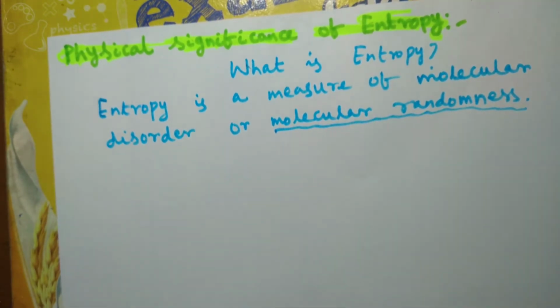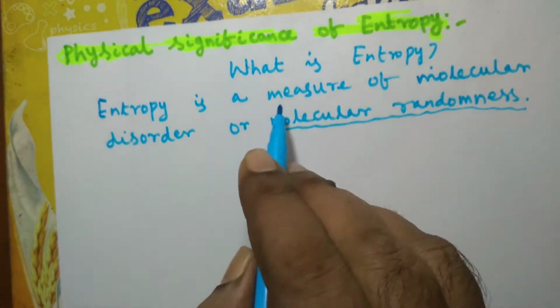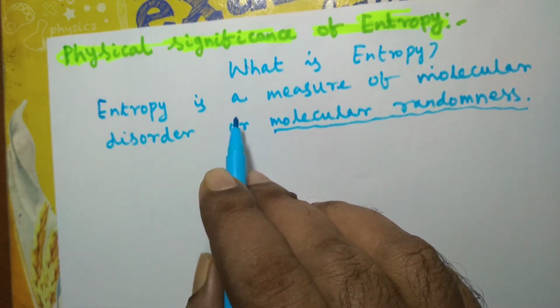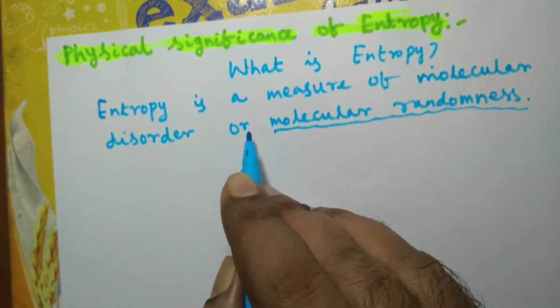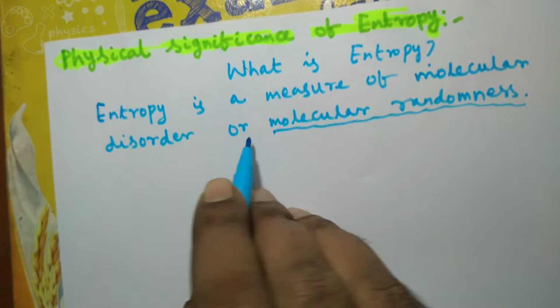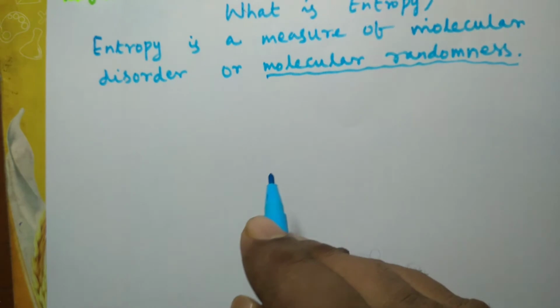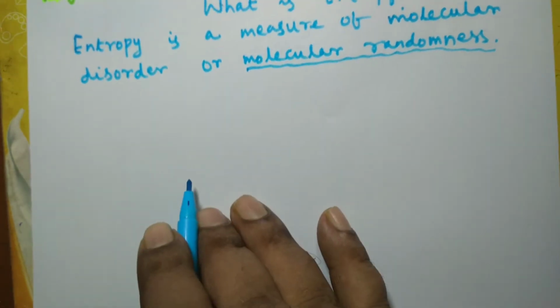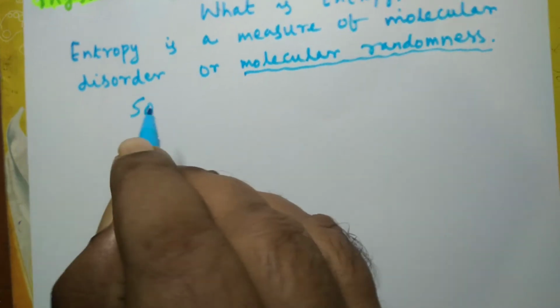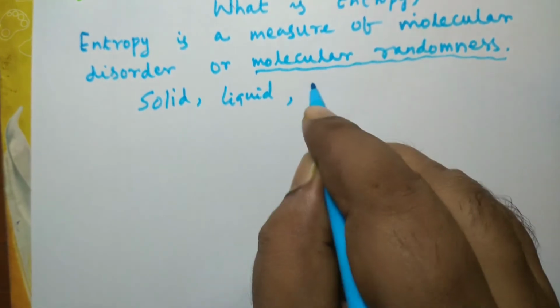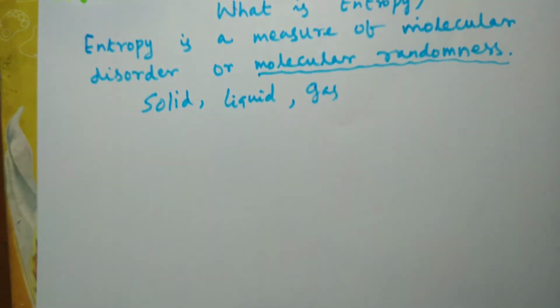So there are two approaches to study thermodynamics. One is macroscopic and another is microscopic or statistical thermodynamics. To understand what entropy is, we must have an understanding of the microscopic nature of matter. Suppose there are three states in which matter can exist: solid, liquid, and gaseous state.